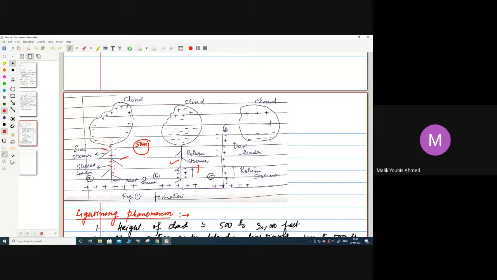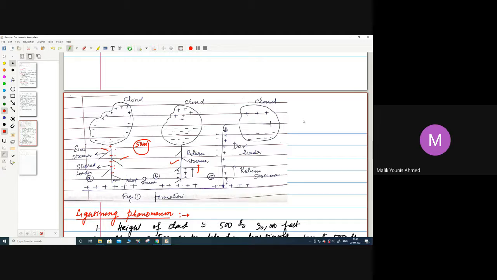When that happens, the majority of the negative charge which was present on the bottom of the cloud will be neutralized by the positive charge that was present on the earth. So that will give rise to the lightning flash which is observed.